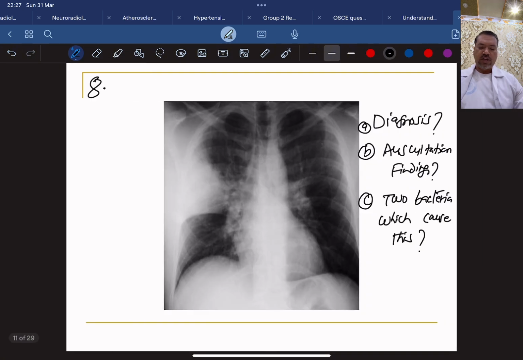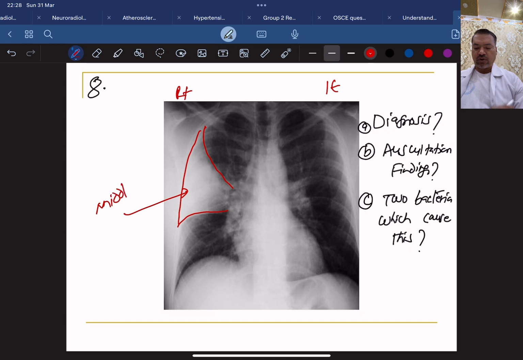Now let's move on. Another one is a very typical case. They may provide you this type of chest x-ray and straightforwardly ask you the diagnosis. Now see here, this is a right lung and this is a left lung. The right lung classically has a homogeneous white opacity in the middle lobe of the right lung.